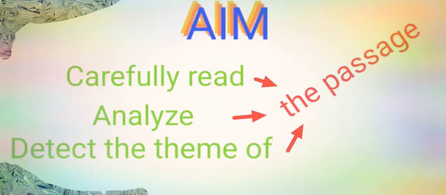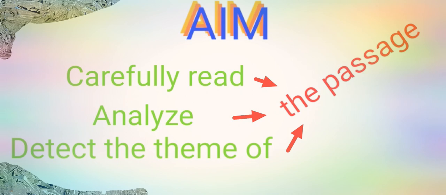Now, what is the aim of this particular study? The aim of the study of theme detection is to carefully read, analyze, and detect the theme of the passage. Now, when we say carefully read the passage, what is the meaning of carefully read? Carefully read the passage means read word by word, try to understand each and every word of the passage. In case we do not know the meaning of a particular word, it's better to refer to a dictionary, get the meaning clarified, and then proceed. When we read, link one sentence to another sentence to get the whole meaning of the passage. So that is carefully reading the passage.